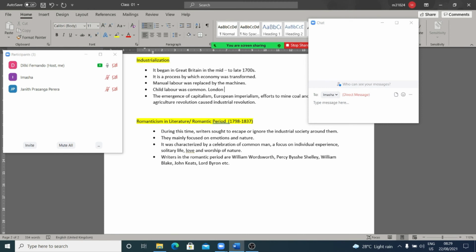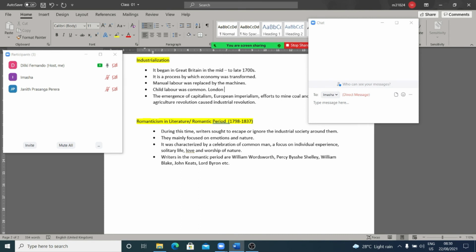Then they mainly focused on emotions and nature. In their literary works, they mainly focused on emotions, the feelings of people during industrialization, how values decreased, right? How people neglected religion, right? How they became money minded. So those things based on emotions are highlighted in many literary works, and also nature is emphasized. Nature was the best companion of man during the Romantic era.